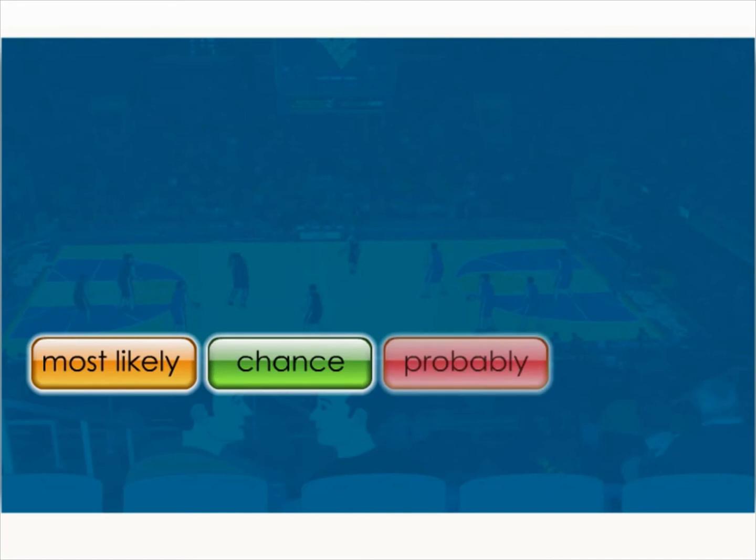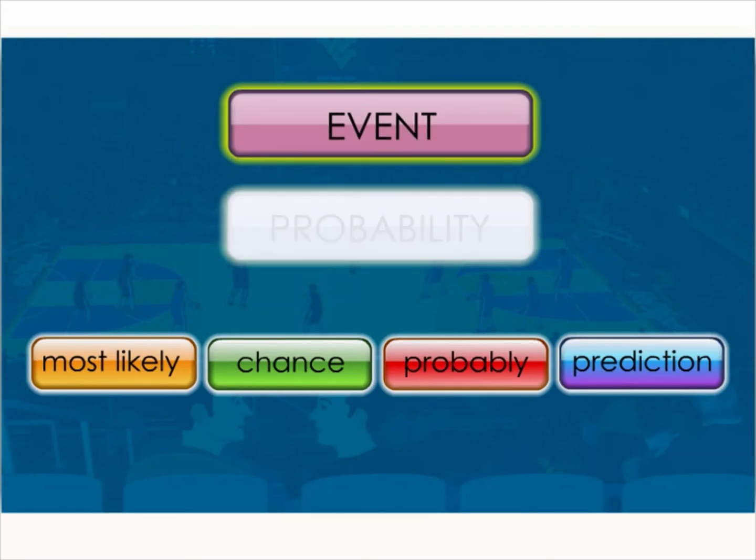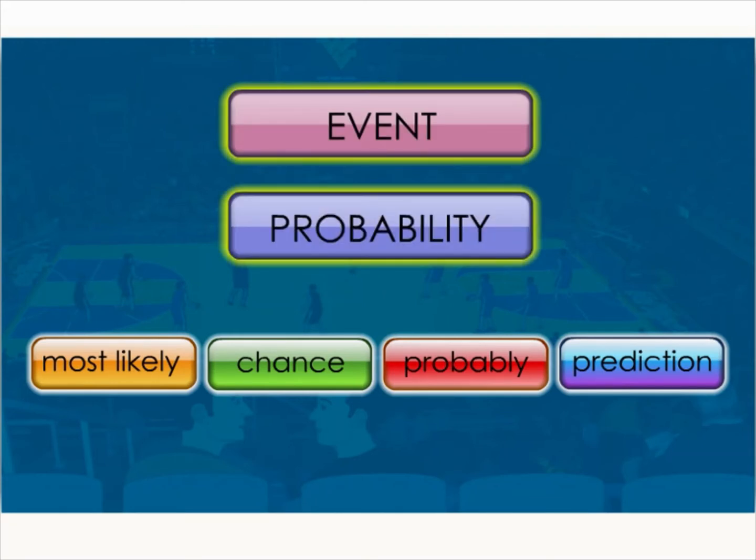Hello. That was Adam and Ali discussing which team will most likely win the basketball game. They're using words such as most likely, probably, chance, and prediction. In our daily life situation, we often use these words to predict the occurrence of certain events. Do you still remember the definition of an event from our previous lesson? Today, we are going to learn more about the events in the theory of probability.